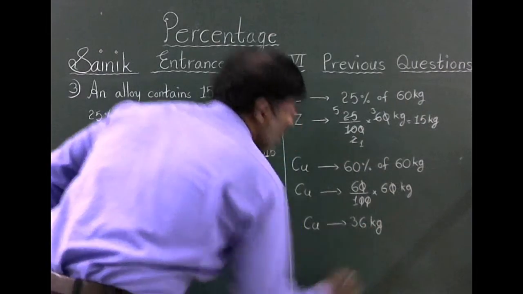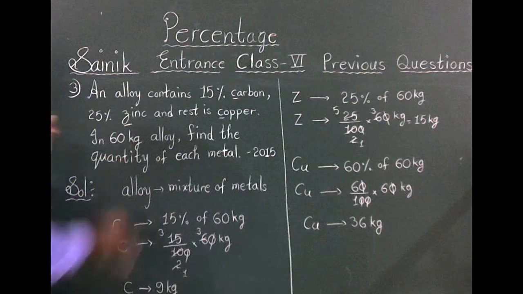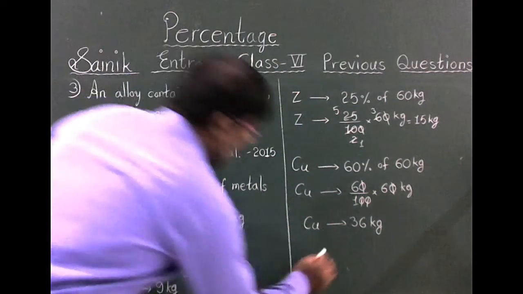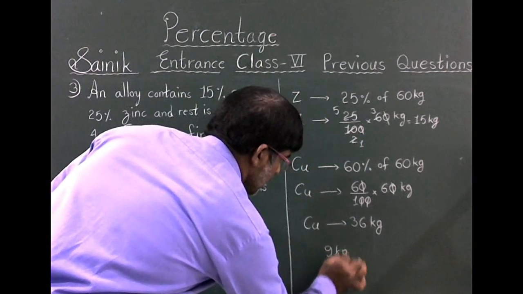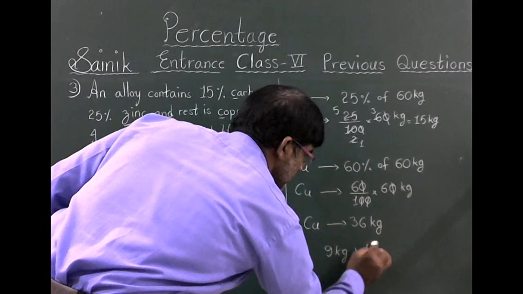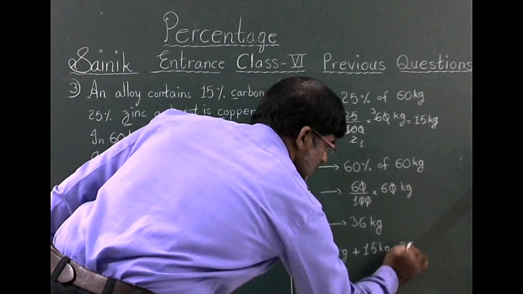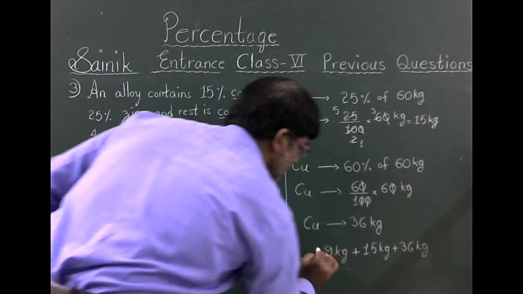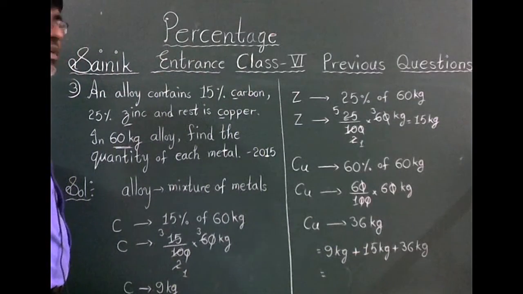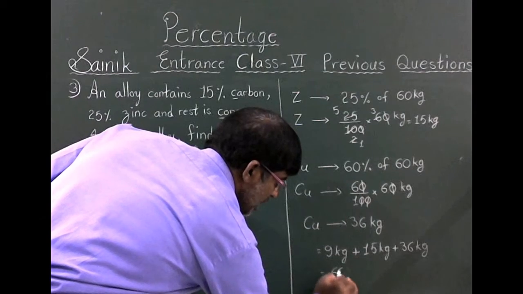If we add the individual quantities of each metal, we should get the total quantity of 60 kgs. Carbon is 9 kgs, zinc is 15 kgs, copper is 36 kgs. 9 plus 15 is 24, 24 plus 36 is 60 kgs.